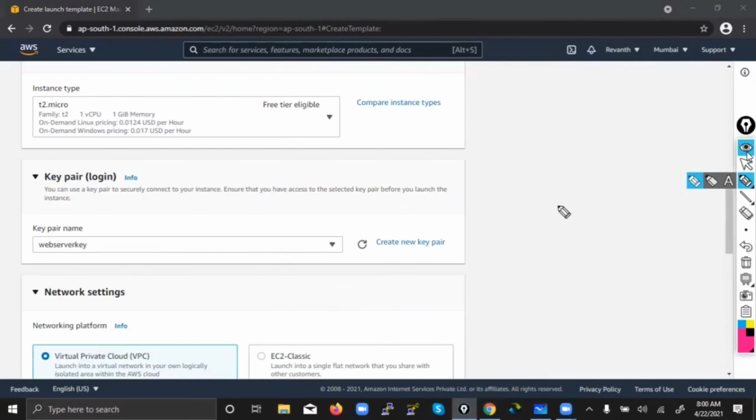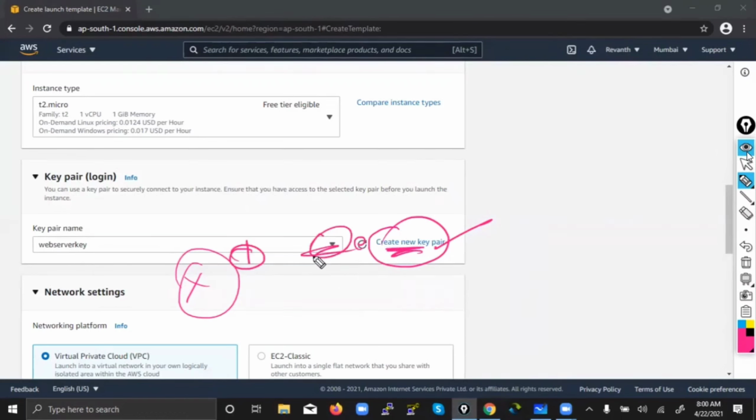So being said that, let's say you don't have a key pair or you forgot it, no need to worry guys. You don't need to cancel this process in between and go back again to create a new pair. Here only they're giving you the option. So just create it here, refresh, and automatically it will appear in the drop down. Got it?